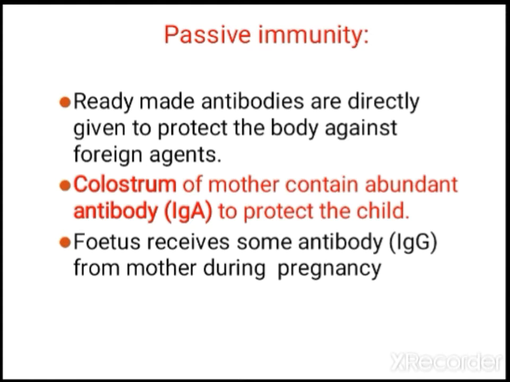For example, colostrum of the mother, that is the first milk after delivery, contains abundant antibody, that is IgA. It protects the child. During pregnancy also the fetus receives some antibody, IgG, and later IgA through colostrum. In passive immunity, antibody is injected directly inside the body.